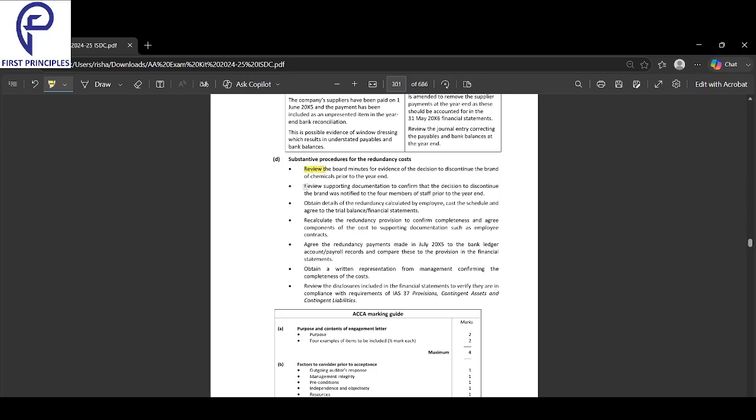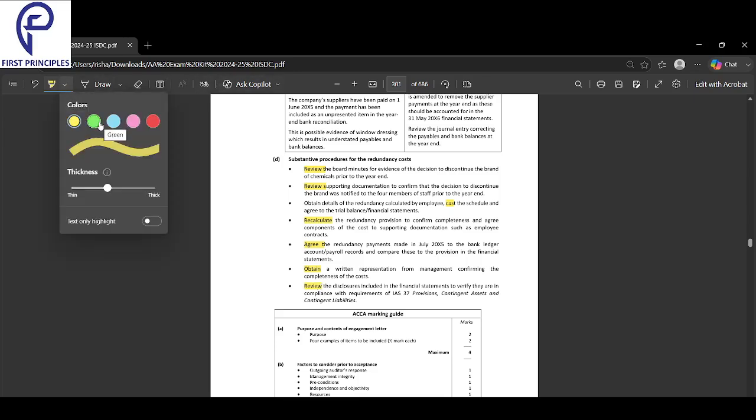Here you're telling the junior to review. Second, what do you tell the junior? Next, cast, that is add it up. Next, recalculate. Then agree, then obtain, then review. So these are all your actions.